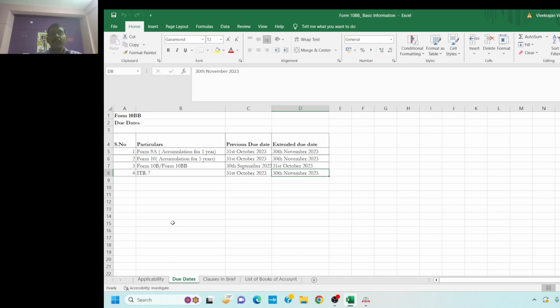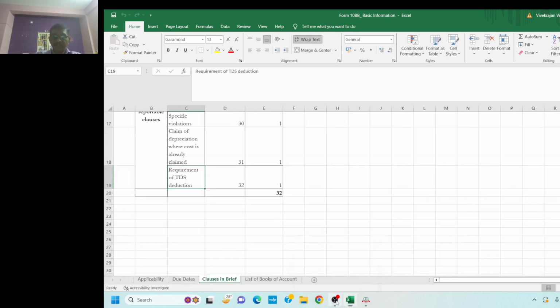Form 10B and Form 10BB that we are discussing right now: the earlier due date was 30th September 2023. Now it has been extended to 31st October 2023. ITR 7: the earlier due date was 31st October 2023. Now it has been extended to 30th November 2023. So we will see the clauses in brief.